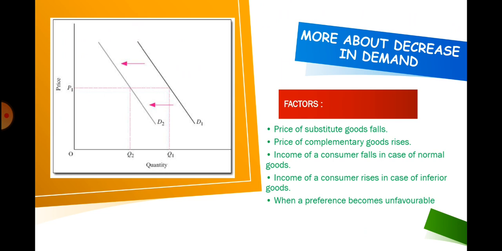When income of a consumer falls in the case of a normal good, and when income of a consumer rises in the case of an inferior good. Also, when taste and preferences become unfavorable, all these factors lead to decrease in demand, as shown by the leftward shift of the demand curve when less is demanded at the same price.